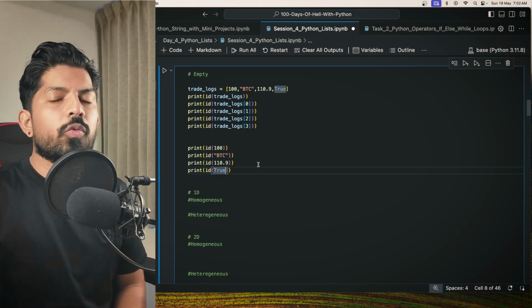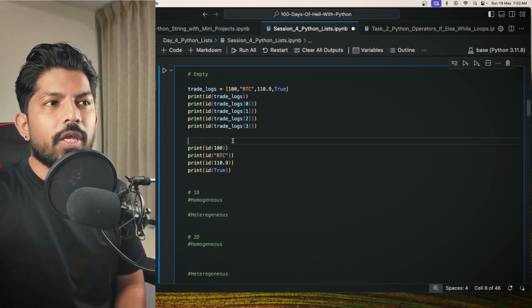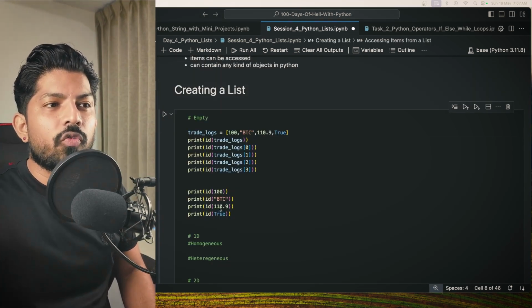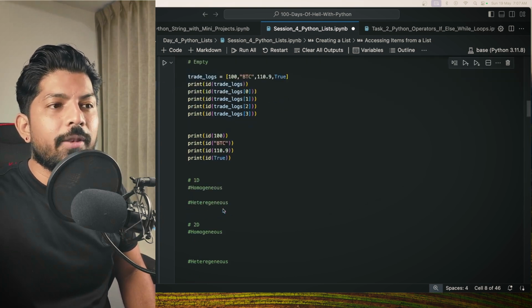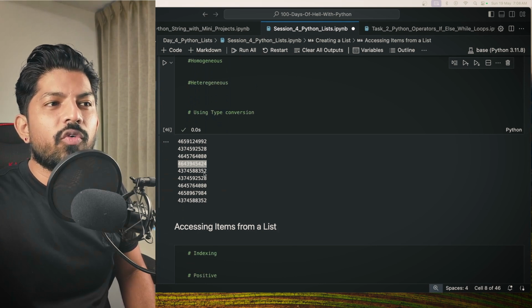Now we want to check the memory address of these variables and the values. When I hit shift enter, now when you check the memory address of this float 110.9, you can see it is different. Here 5424, and here we have 7984.